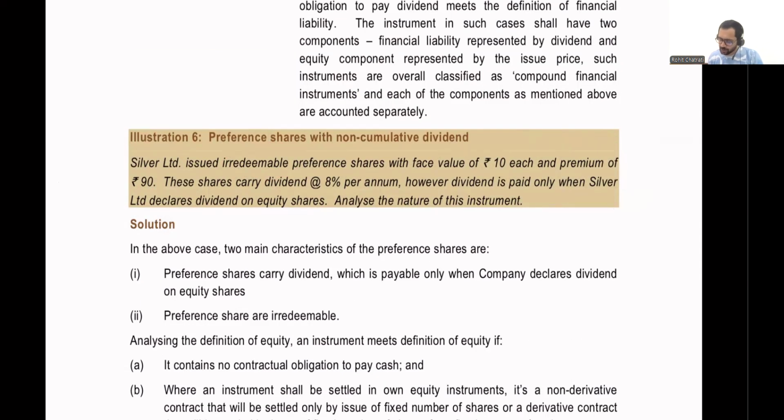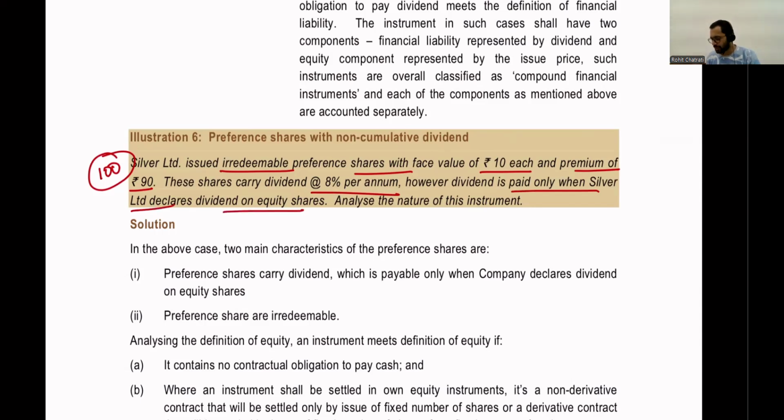Silver Limited issued irredeemable preference shares with a face value of rupees 10 each and a premium of rupees 90, which means the total proceeds that Silver Limited would have received would be rupees 100. All right, so Silver Limited actually issued preference shares and it received rupees 100 per each preference share. These shares carry a dividend of 8% per annum. However, dividend is paid only when Silver Limited declares dividend on equity shares. The question is: analyze the nature of the instrument.